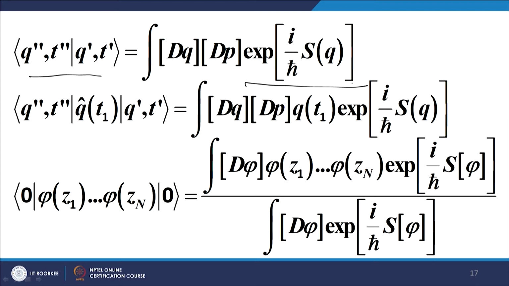What is the second quantity? This second quantity is the operator q(t1) sandwiched between two states, and similarly this is the ground state. The third quantity is the ground state expectation value of the product of field operators phi(z1) to phi(zn), and all these are given by functional integrals.